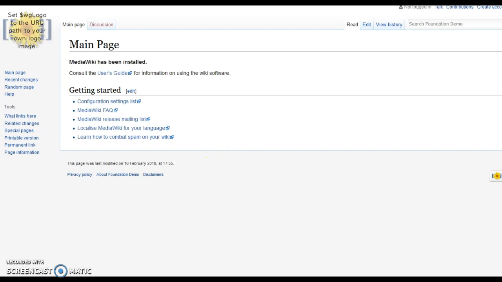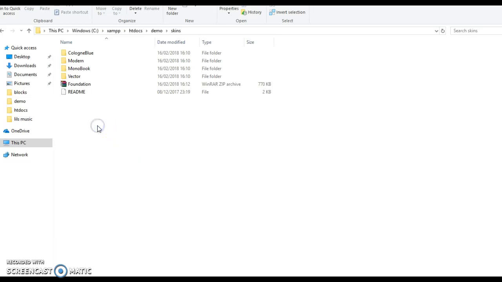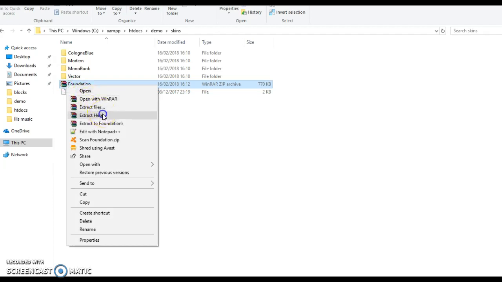So, upload Foundation to the skins folder. Extract.